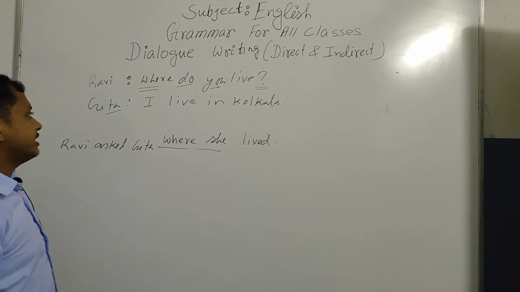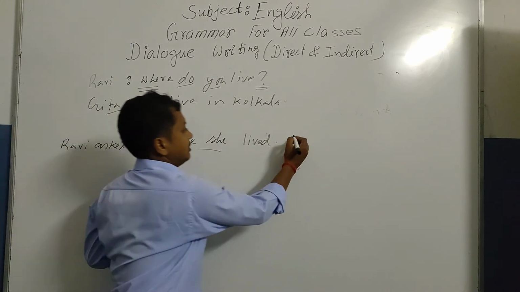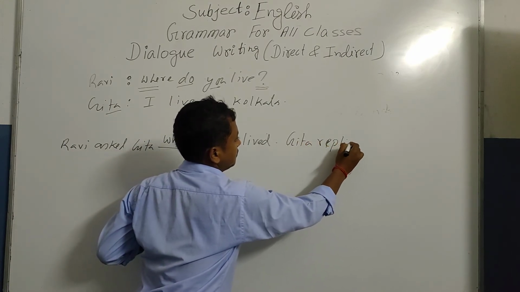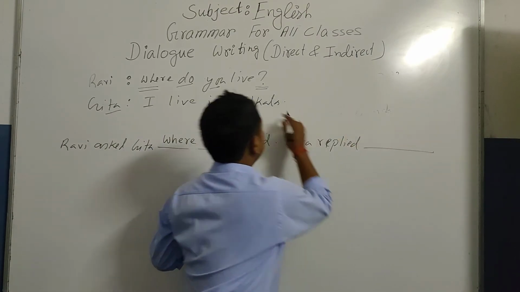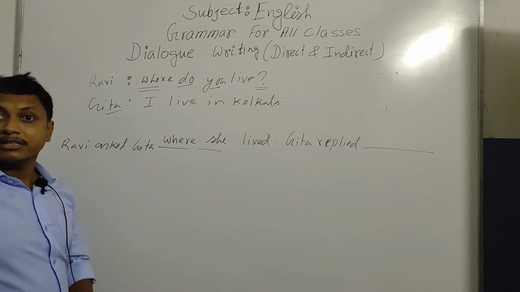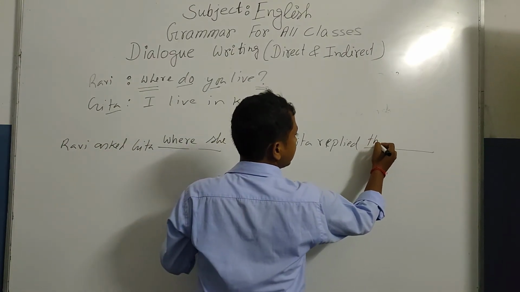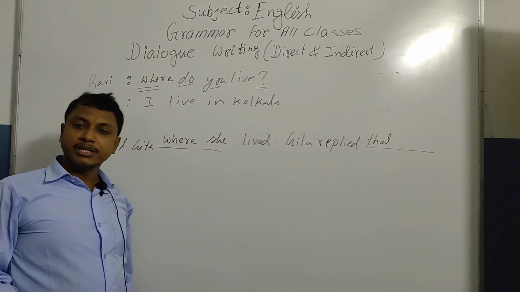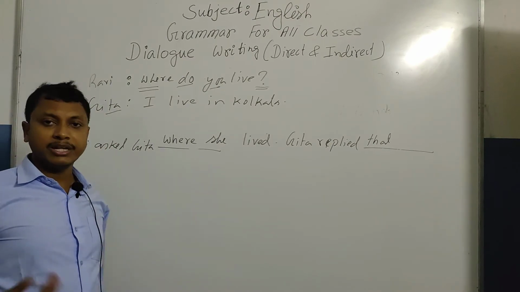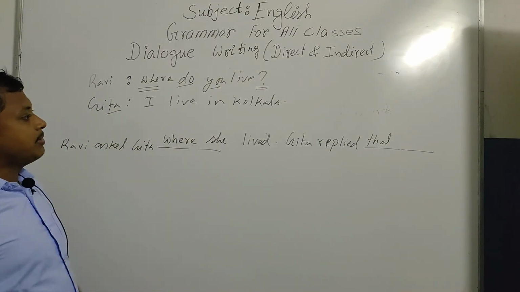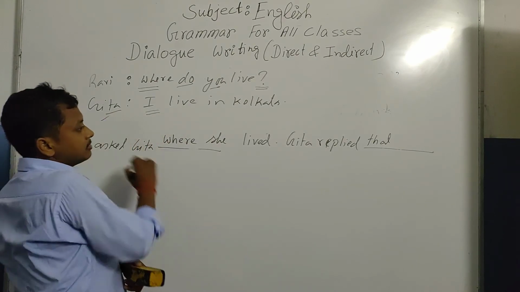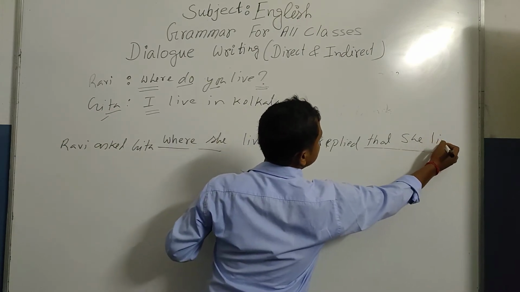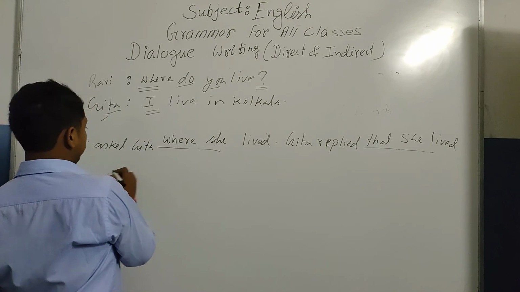This is the answer. And the second part was Gita. How was it? Gita replied, then a gap. Look, in an assertive sentence we use the linking word that. We have to use that as the linking word. In an assertive sentence we must use a linking word, and we have to transform the pronoun and the tense. So Gita replied that, who is I? Gita. That she, it was in simple present, it will also be transformed into simple past, that she lived in Kolkata.